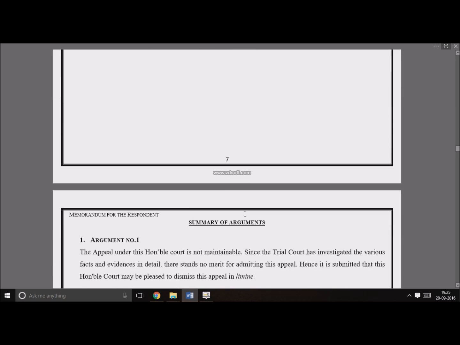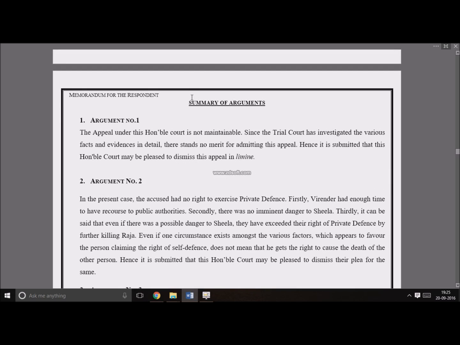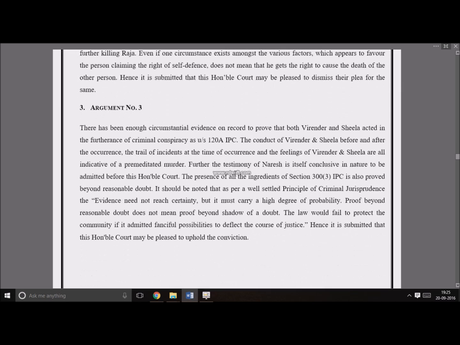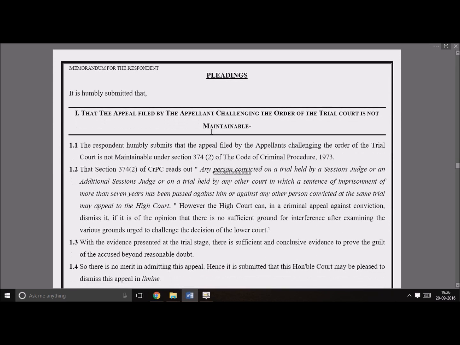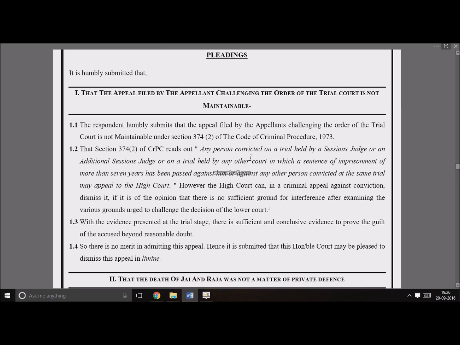Eighth is summary of arguments. It should be prepared after preparing the detailed arguments, and it has necessarily to be restricted to one page. Seventh, arguments advanced or pleadings. It has to be within 1500 words and not more than 10 pages.